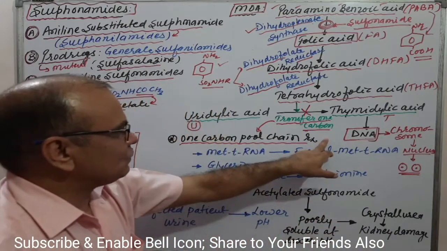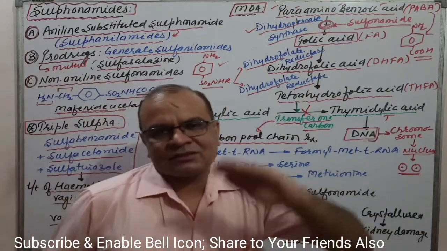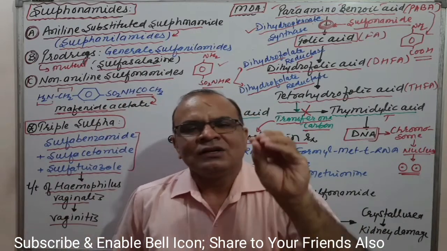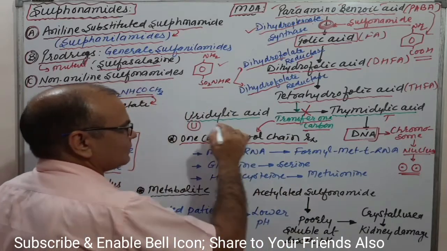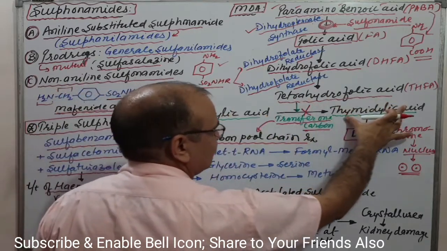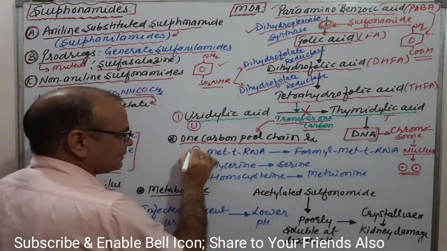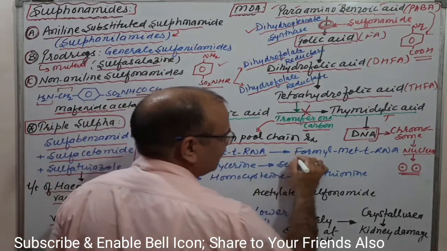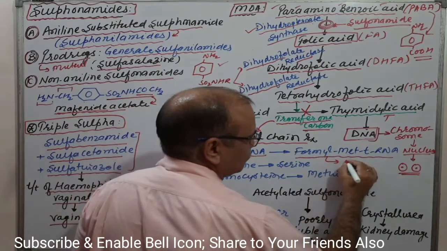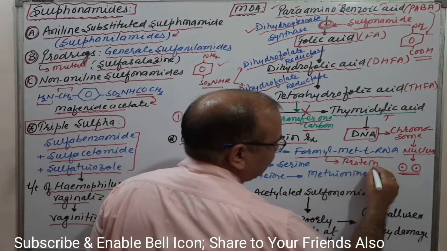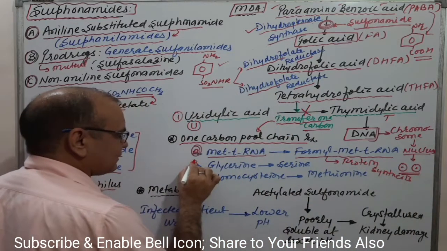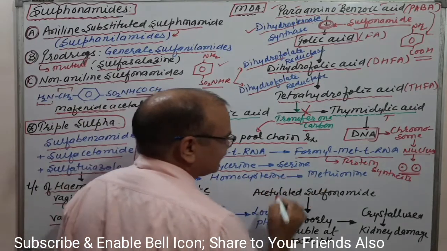In that situation, there are a number of reactions occurring in our cells. The first one is uridylic acid to thymidylic acid. This we have already discussed. The next one is methionine tRNA to formyl methionine tRNA, which again participates in protein synthesis. It is a component of protein synthesis. Similarly, the third reaction is the conversion of glycine to serine amino acid.